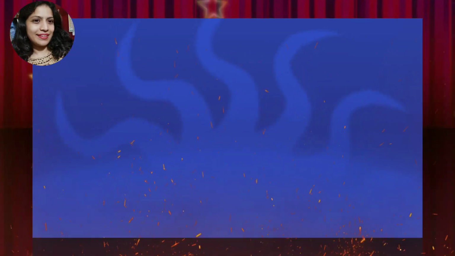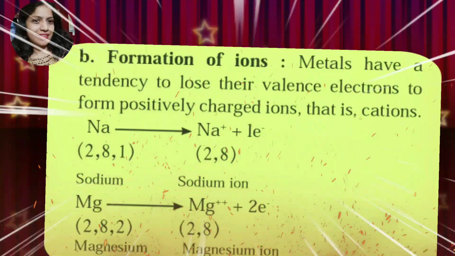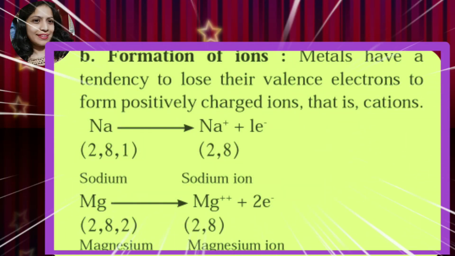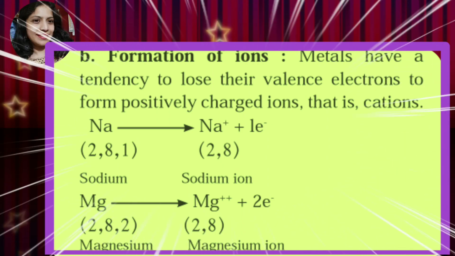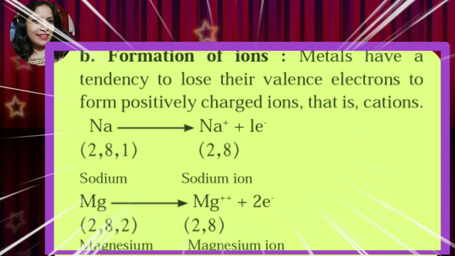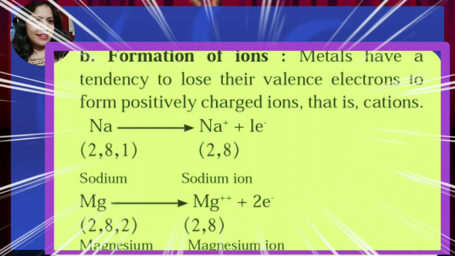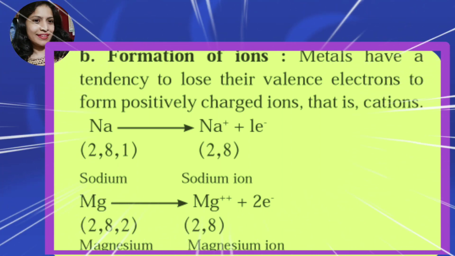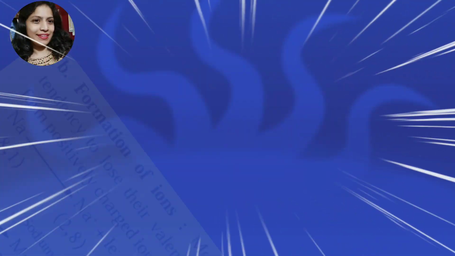Let us move towards the second one, that is formation of ions. Metals have a tendency to lose their valence electrons to form positively charged ions, that is cations. See the example: sodium and magnesium is given.